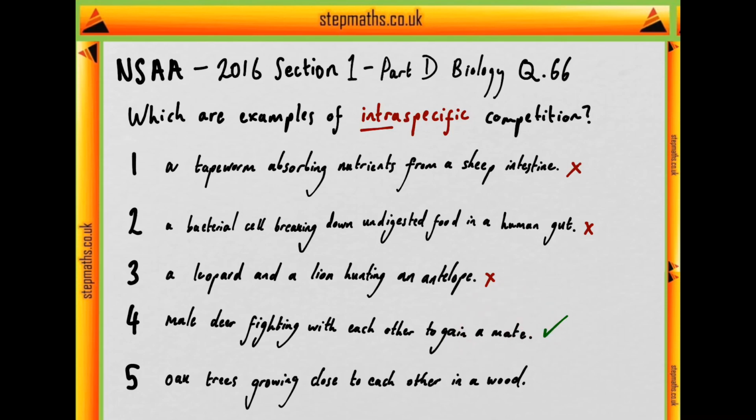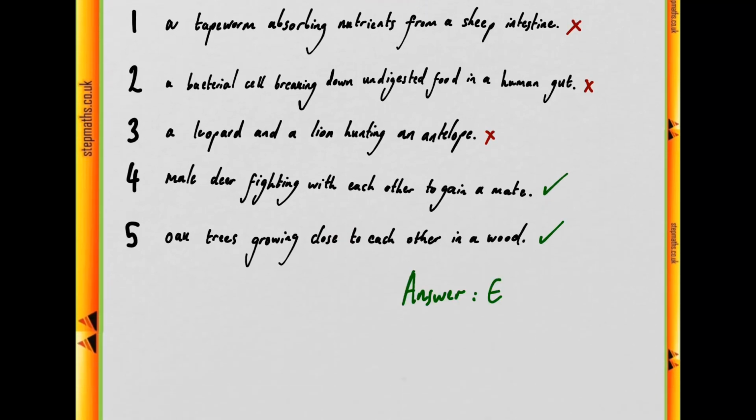on their genes. Moving on to statement 5, we have oak trees growing close to each other in a wood. Again, this is an example of intraspecific competition since we have oak trees, individuals of the same species, competing with each other for nutrients, the same nutrients that will be close to each other as they are in close proximity in the wood, so they'll be competing for things like soil nutrients and for light. So we have our answer, which is E.